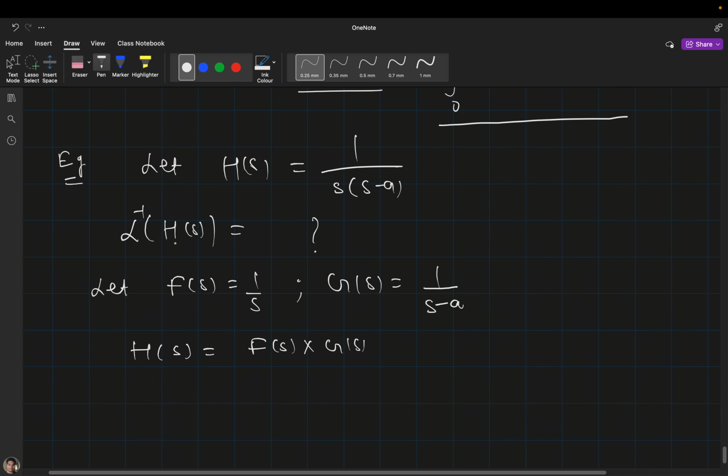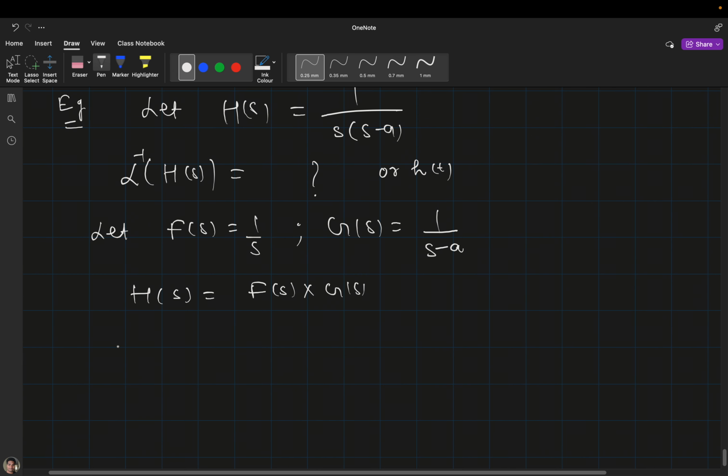Now it is asking what will be the inverse Laplace transformation of H(s), or what is h(t). It's very simple. We know that the inverse Laplace of F(s), which is 1 by s, is 1, and I will write it as f(t).